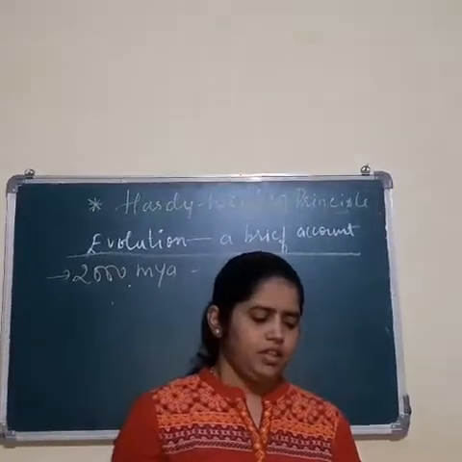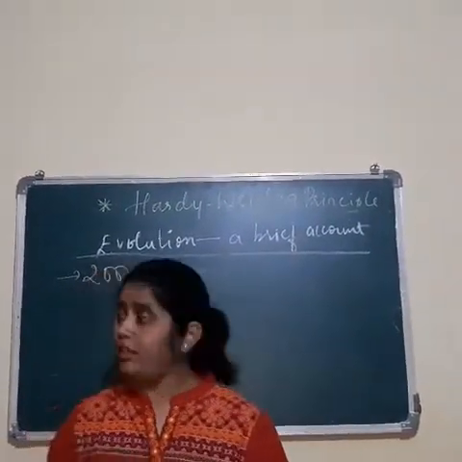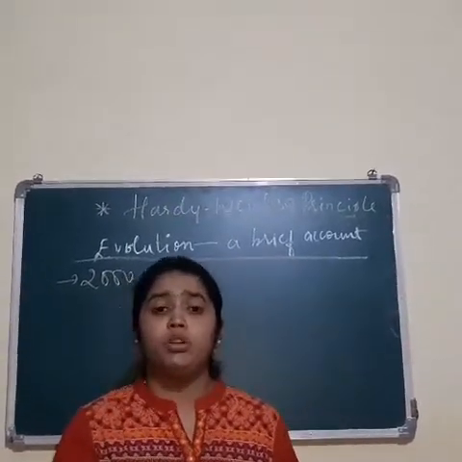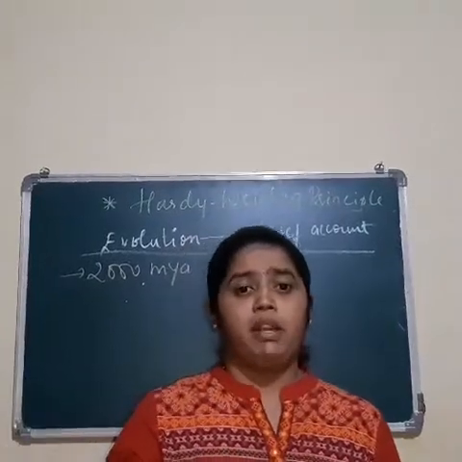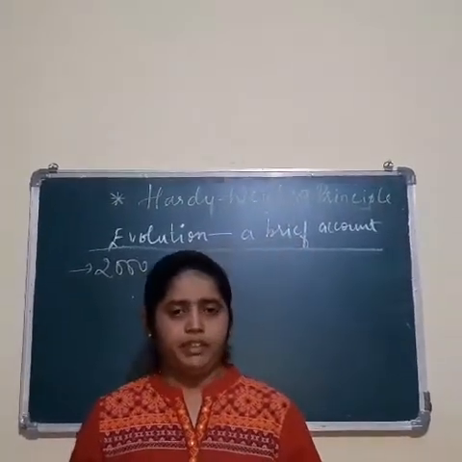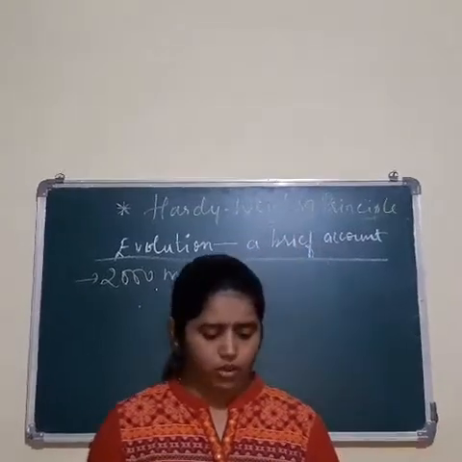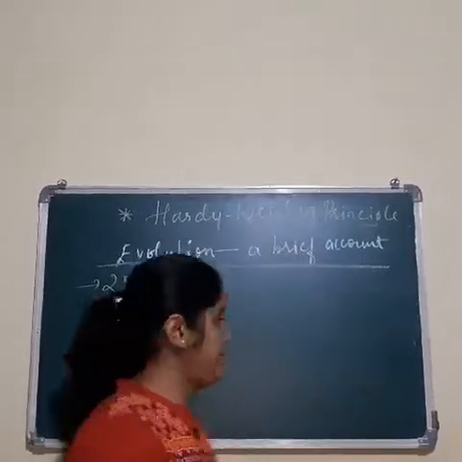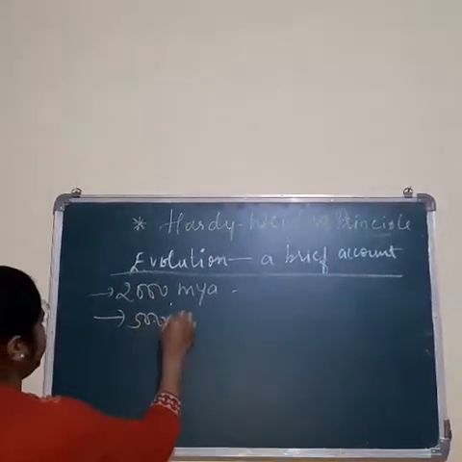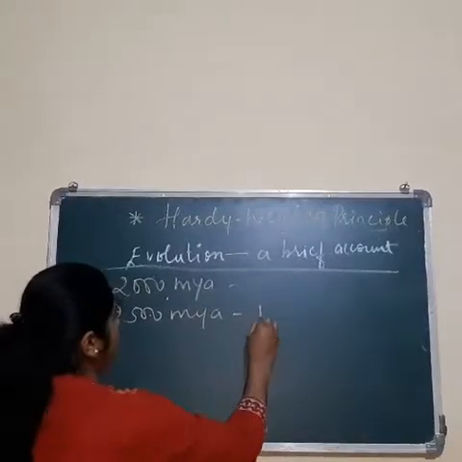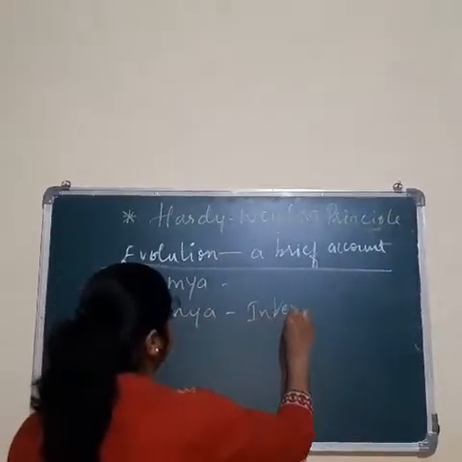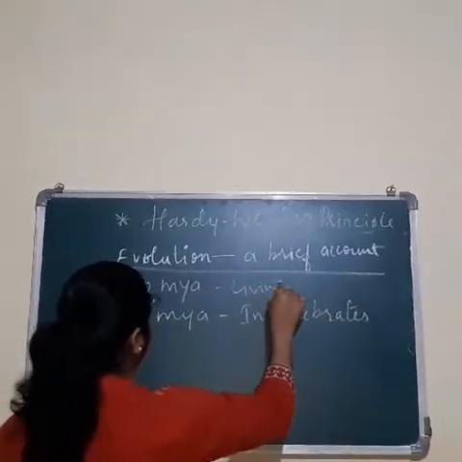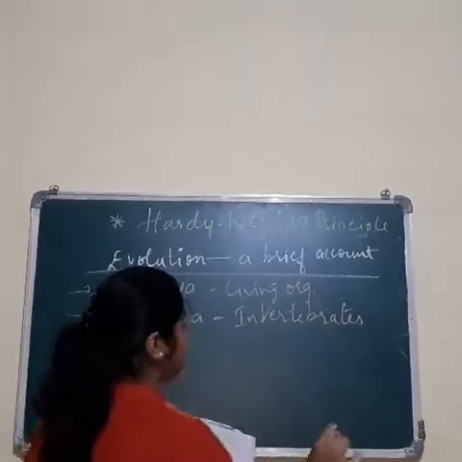Then slowly, earlier there were single-celled organisms. Later on, these single-celled organisms gave rise to multicellular organisms. Then, 500 million years ago, invertebrates were formed and became active. Then, 200 million years ago, living organisms existed on Earth.